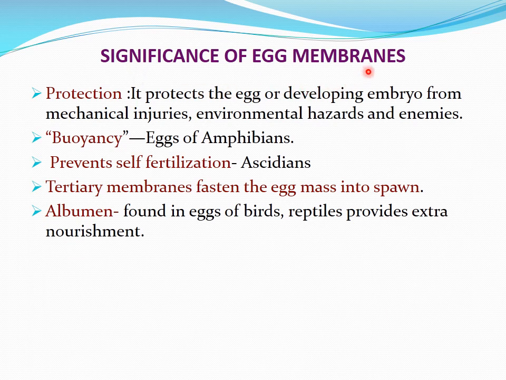Let us see the significance of egg membranes. The egg membrane gives protection. It protects the egg or developing embryo from mechanical injuries, environmental hazards and enemies, and it provides buoyancy, especially in the eggs of amphibians, so they can float on the surface of the water. It prevents self-fertilization, for example in ascidian eggs. Tertiary membranes fasten the egg mass into spawn. Albumin, found in the eggs of birds and reptiles, provides extra nourishment.